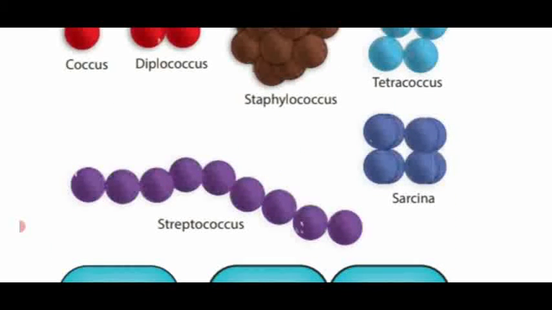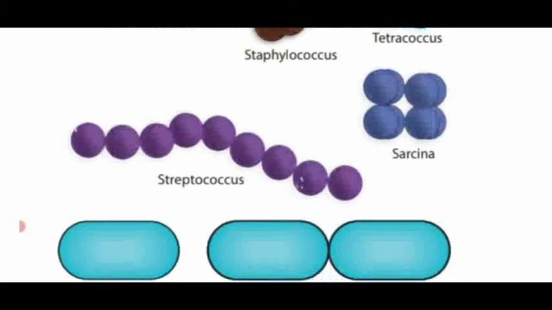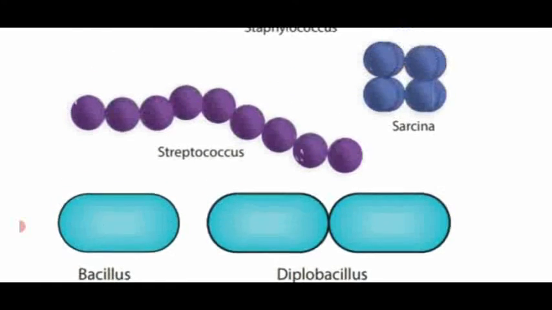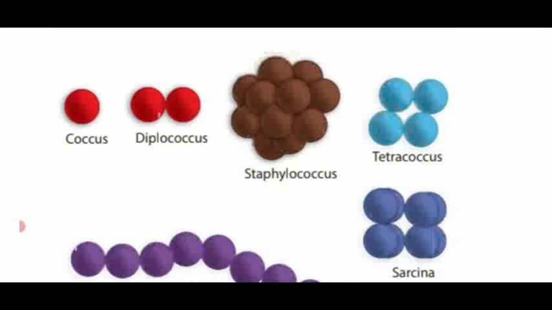Another one, Sarcina. Sarcina is the other type of bacteria which is arranged in a triangular shape. It's not given here. A three-dimensional view which is named as Sarcina. So this is one shape of bacteria named coccus and its arrangements.